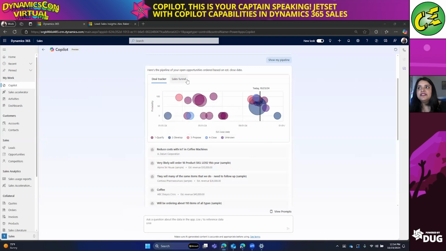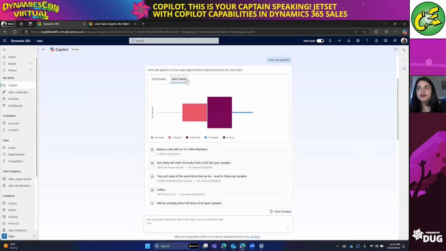But without leaving this view, I can also see what my sales funnel looks like. So again, I have quite a few ops that are in the beginning of the sales cycle. So now I know that, hey, my focus should be to actually transition these opportunities to the later stage so that I can actually close them.